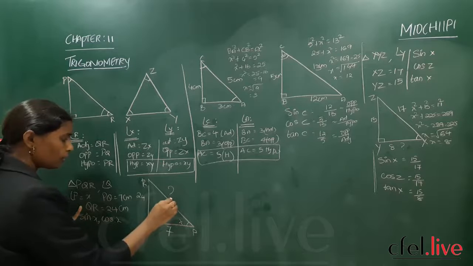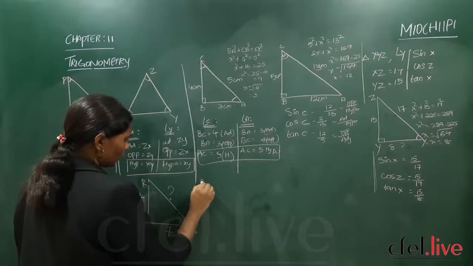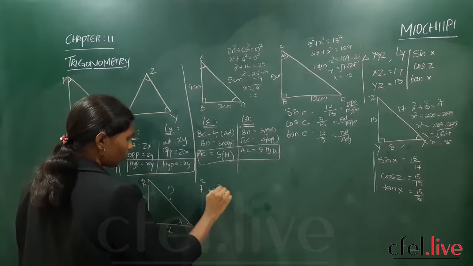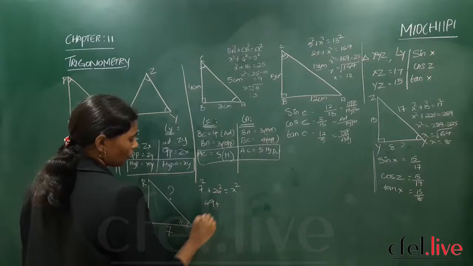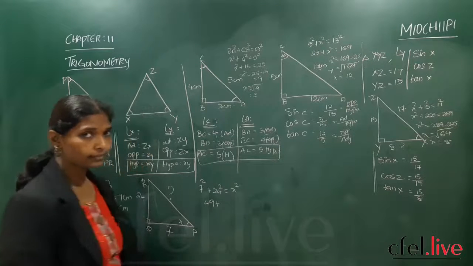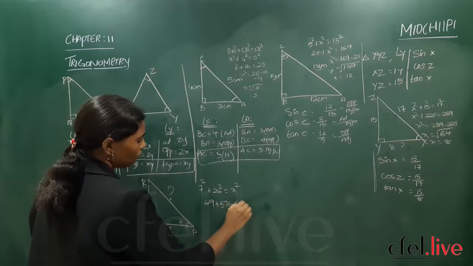So now you have to find the hypotenuse. Same story. 7 square plus 24 square is equal to x square. So 7 sevens are 49. 24 square is 576, so that is equal to x square.